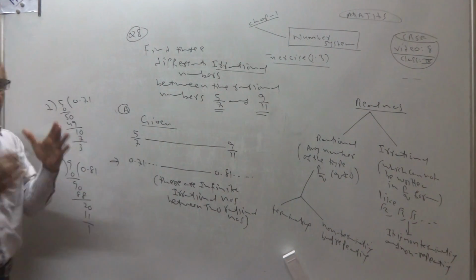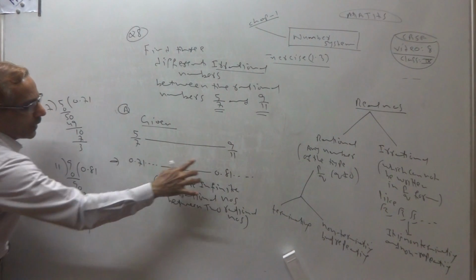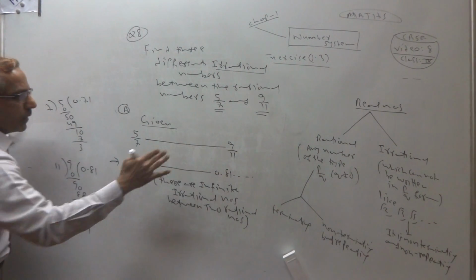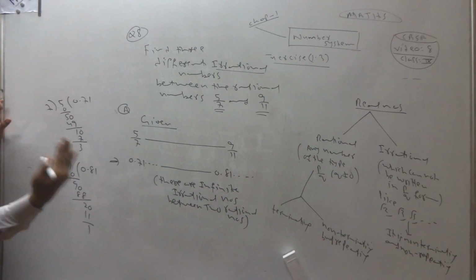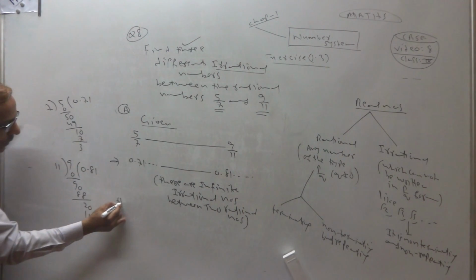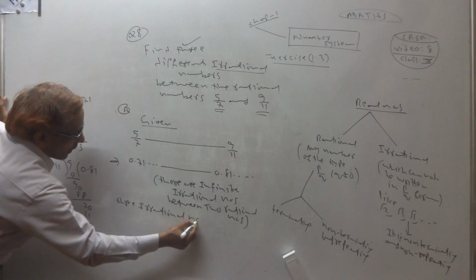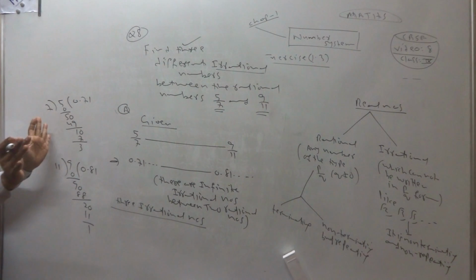So you can give any example between 0.71 and 0.81. There are infinite irrational numbers, so we just write 3. It is asking for just three irrational numbers.